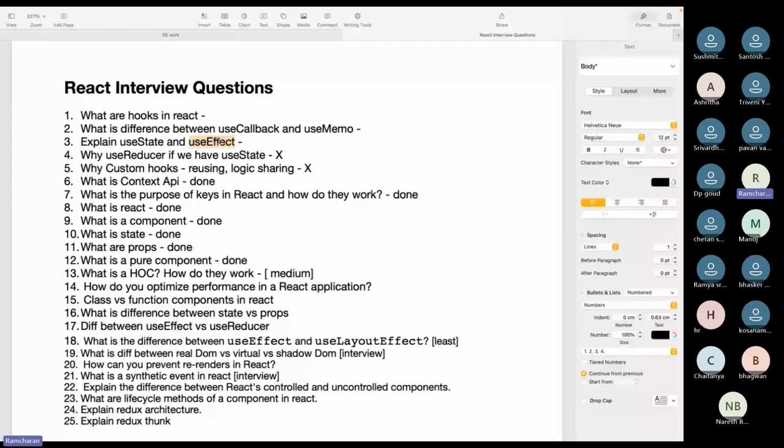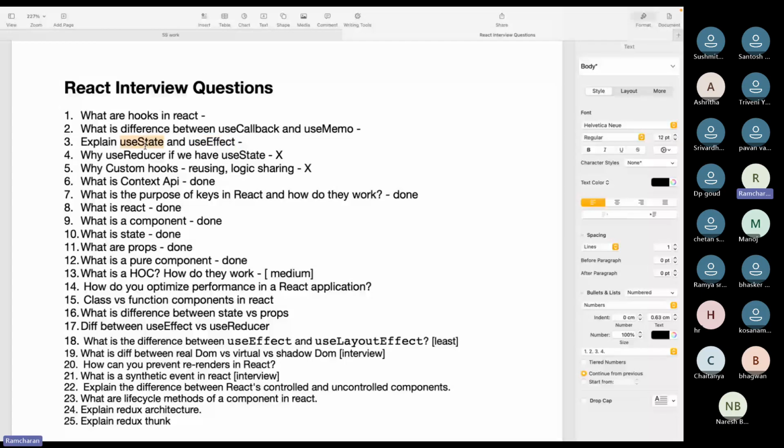You also need to explain the syntax of useEffect, what arguments it takes and how it works. useEffect is a hook which takes two arguments: one is the anonymous function, and the second is a dependency array, right? You have to explain it in such a way.